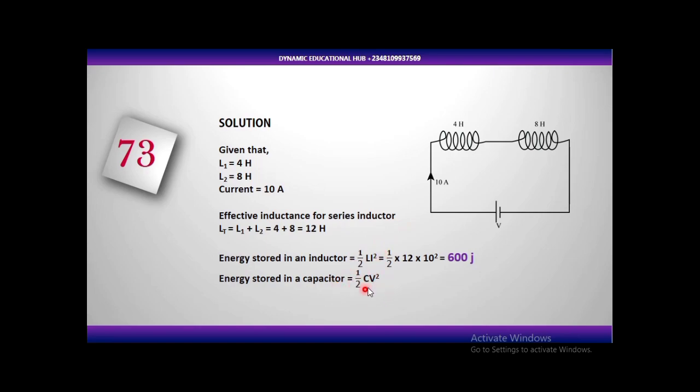Now let me show you another thing here. Energy stored in a capacitor. You see, the formula is similar. I've already said that a capacitor uses voltage, an inductor uses current. So the energy stored in a capacitor is 1 over 2 CV squared. Don't forget that Q is equal to CV.